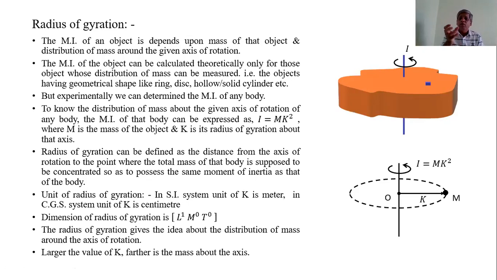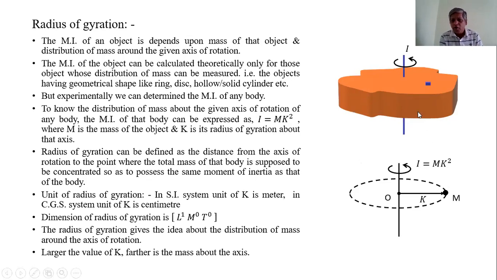So the moment of inertia of such a body can be found experimentally, and that can be expressed using the formula I is equal to mk square, where m is the mass of the rigid body of any shape and k is the radius of gyration. Now, what do you mean by k?